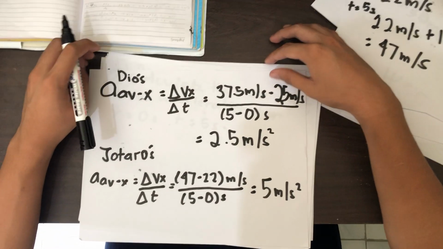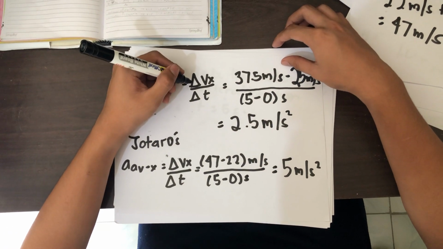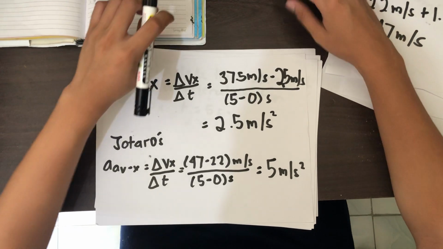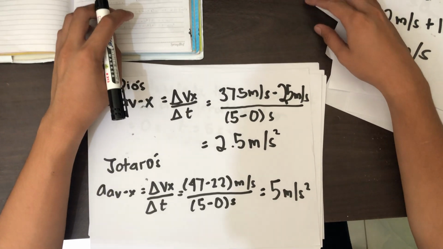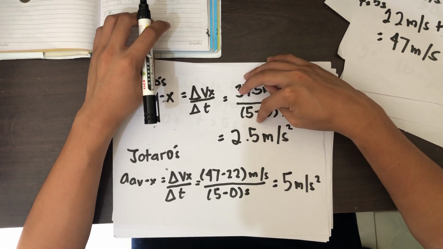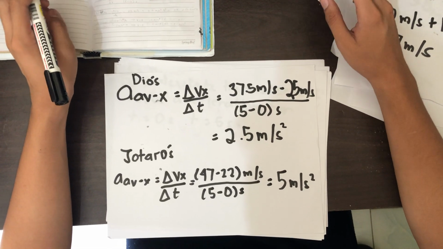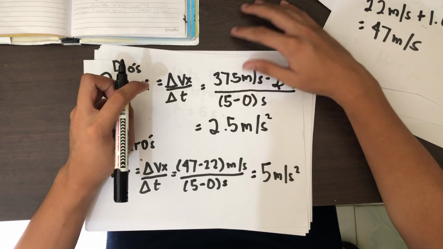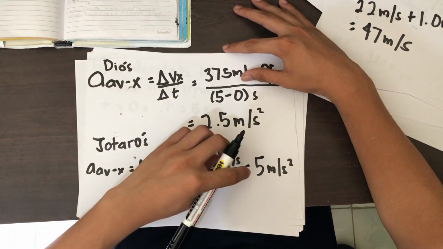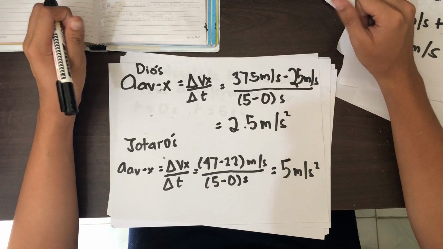So we already got some of their final velocities, which we can use for the average acceleration equation. So for Dio's average acceleration, this is the equation, change in velocity divided by total time. So 37.5 meters per second minus 25 meters per second divided by 5 seconds is equal to 2.5 meters per second squared. For Jotaro's average acceleration, it's 47 minus 22 meters per second divided by 5 seconds is equal to 5 meters per second squared. So that's the first question answered.